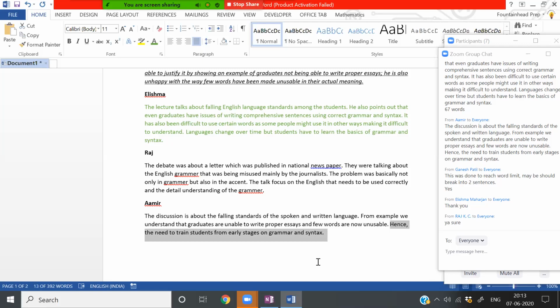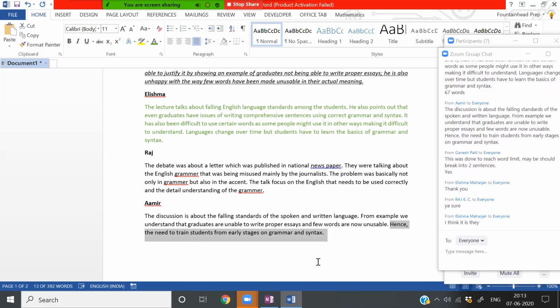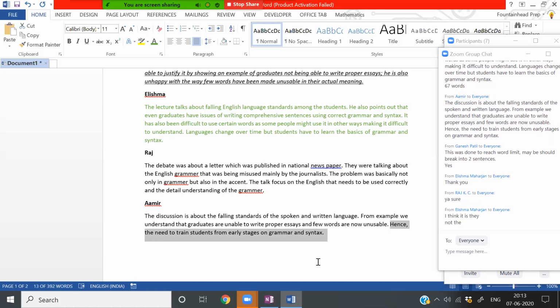Others can also respond. How many of you think that's a complete sentence? Hence, they need to train the students. Yeah. Or you can say, hence, there is a need to train students from early stages on grammar and syntax. Or you can even say, there is a need to train students, if you really want to work on the word count. So right now it is only 46.